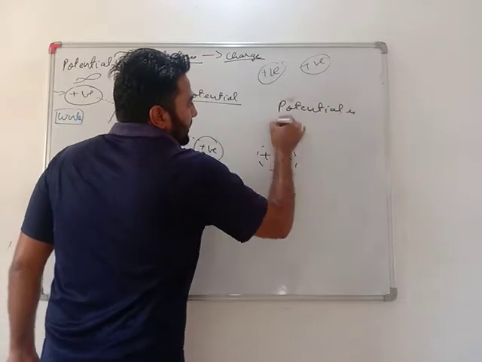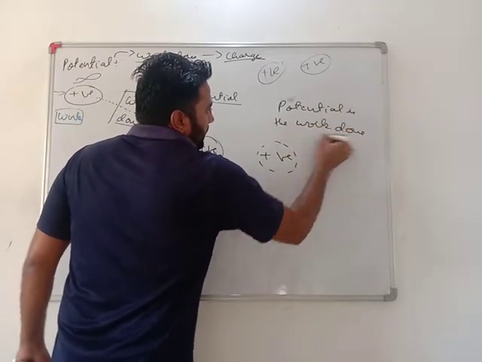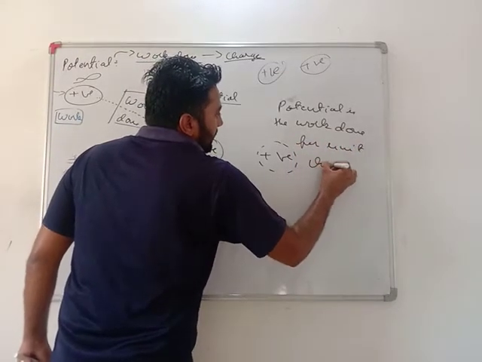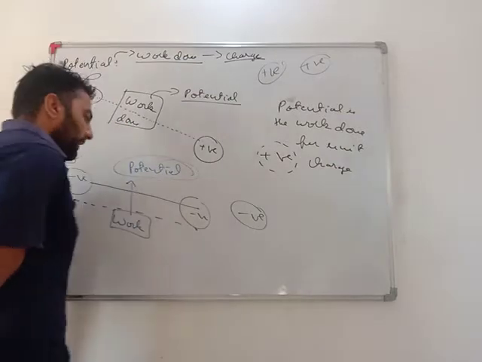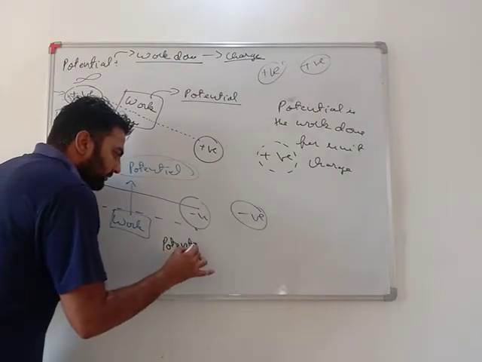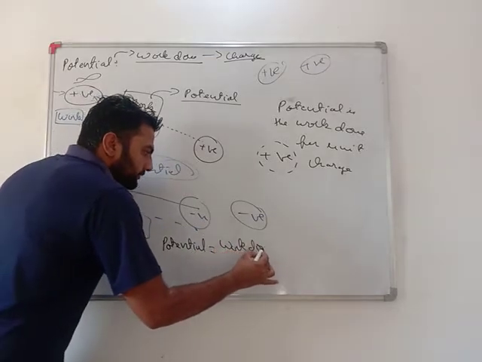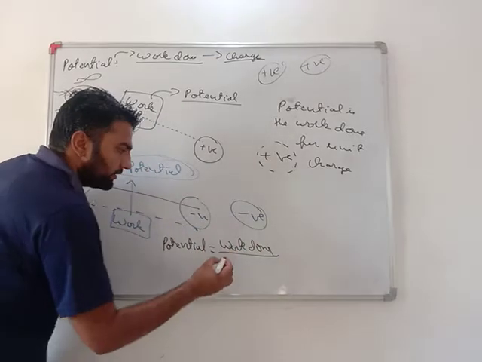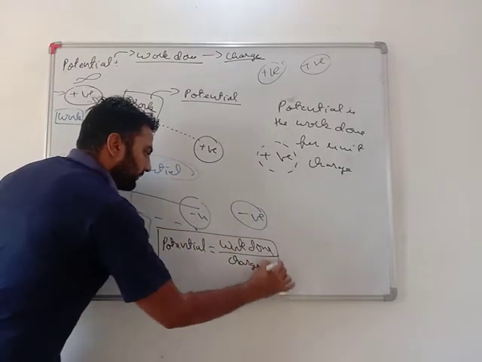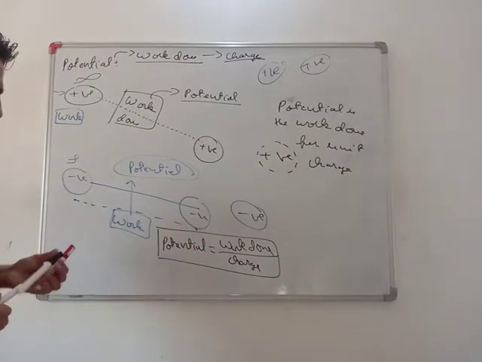Potential is the work done per unit charge. Very important. Potential equals work done. Work done on what? Work done on charge. Very important. Potential equals work done upon charge.